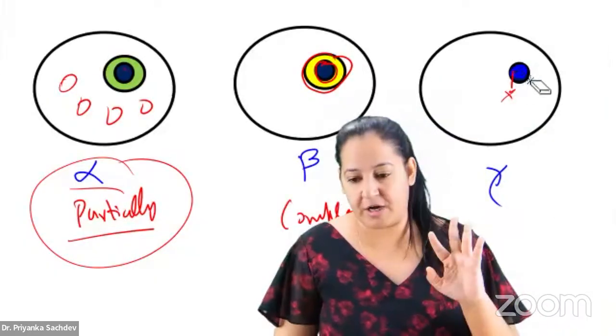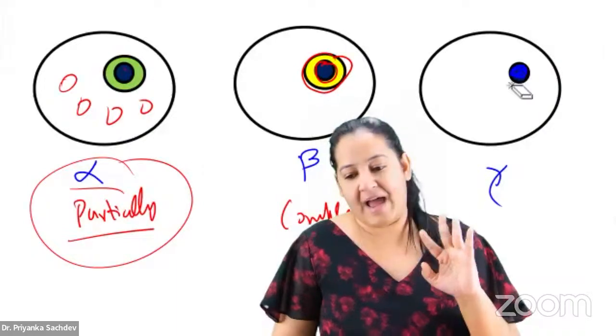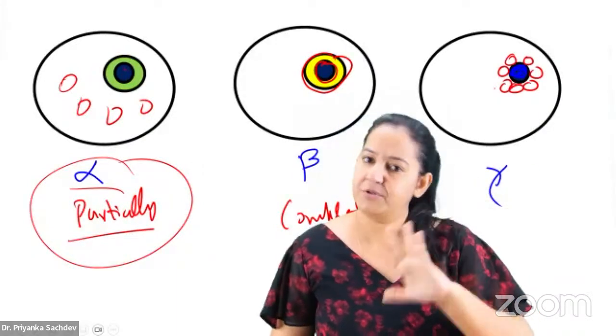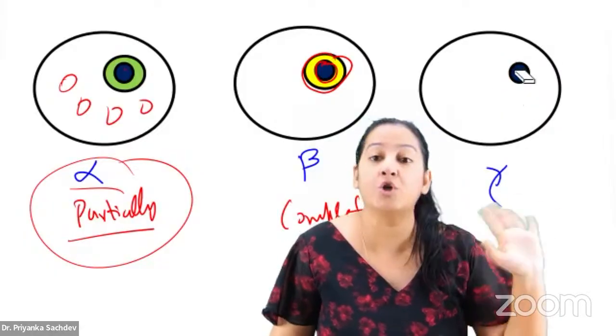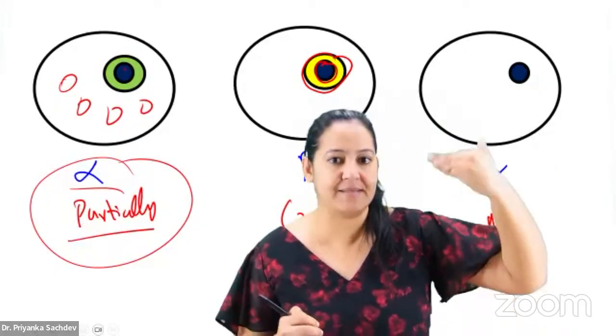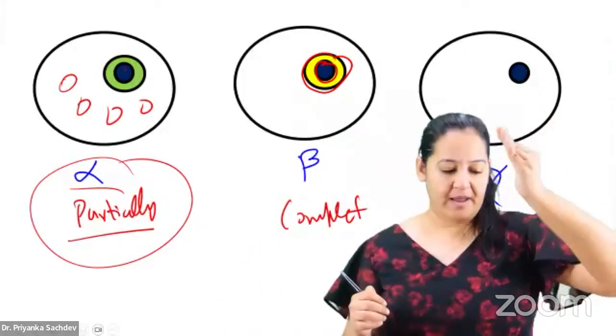And there are some bacteria which do not lyse the RBC at all. Neither partial nor complete. The RBC remains as it is. So around the colony, you will get no zone of hemolysis. No hemolysis is gamma. So partial hemolysis is alpha, complete hemolysis is beta, and no hemolysis is gamma.